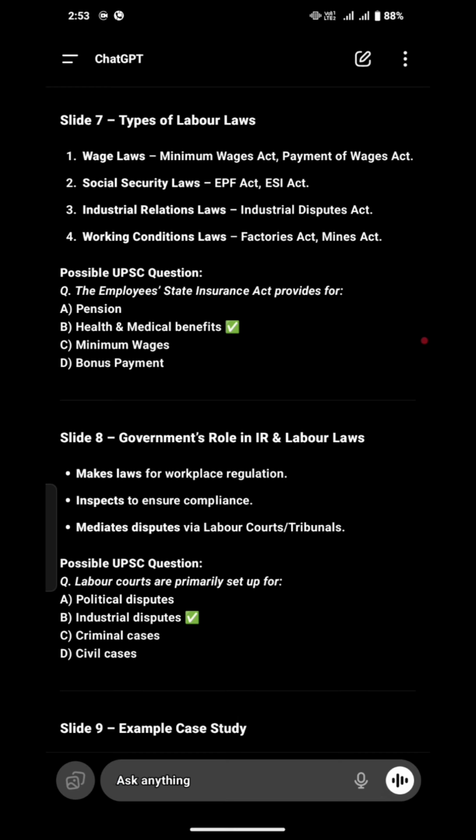A possible UPSC question may be: the Employees State Insurance Act provides for what? Pension, health and medical benefits, minimum wages, or bonus payment? The Employees State Insurance Act provides for health and medical benefits, so that is the correct answer.